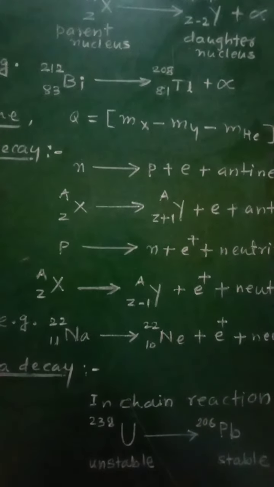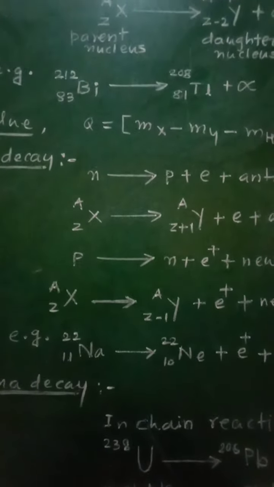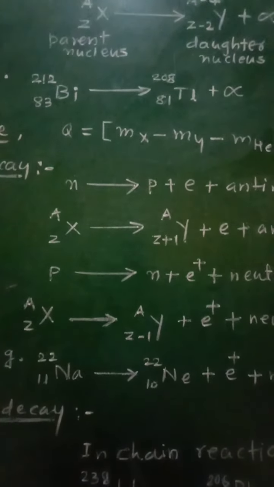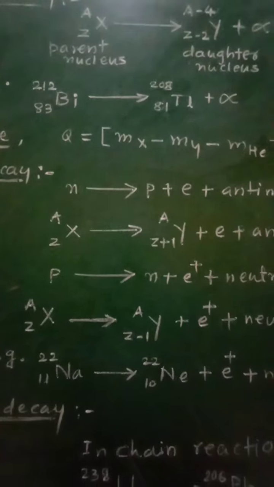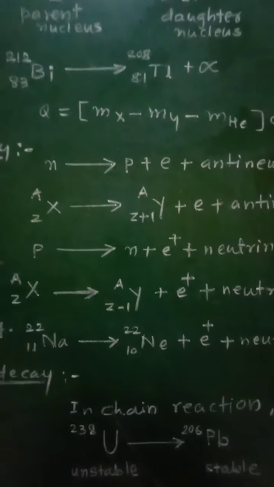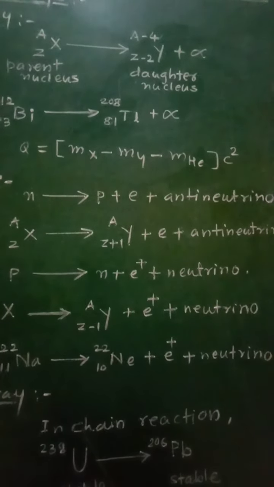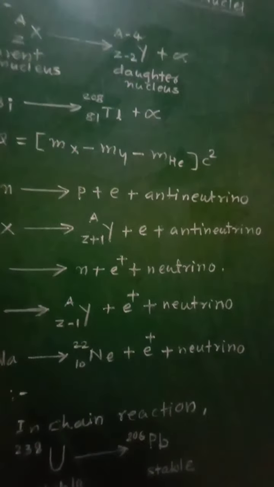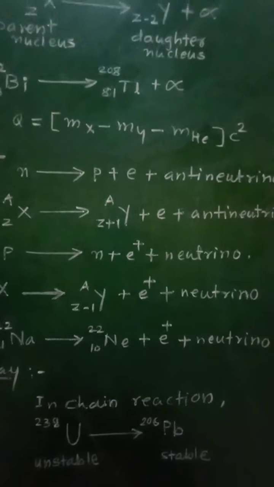The positron is a particle with the same properties as an electron, except that its charge is positive, and therefore it is represented as e plus.